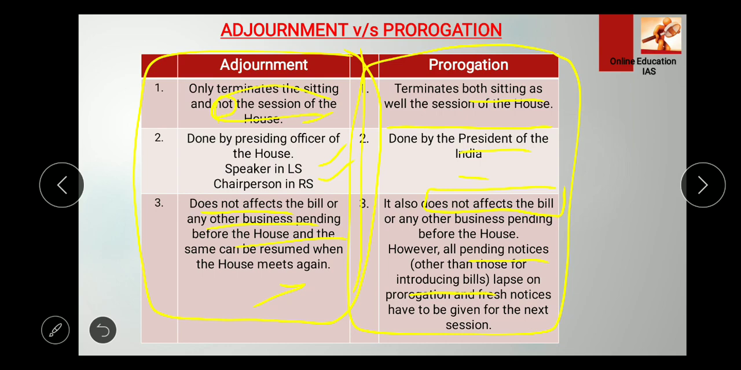But of course the pending notices, this is important. The pending notices other than those for introducing bills, meaning things related to the bills, will not be suspended, nor the business pending before the house. But of course the pending notices will lapse on prorogation, and fresh notices have to be given for the next session, right?